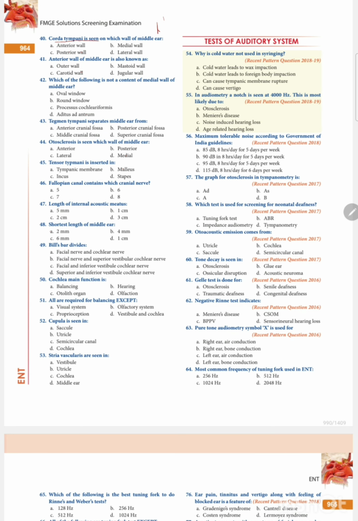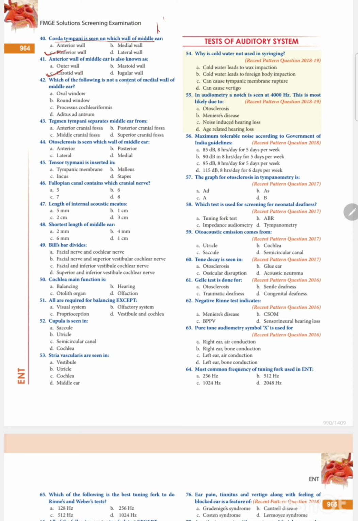Chorda tympani is seen in which wall of the middle ear? Posterior wall. The anterior wall of the middle ear is also known as: outer wall, mastoid wall, carotid wall, or jugular wall? Carotid wall is also known as the anterior wall of the middle ear.